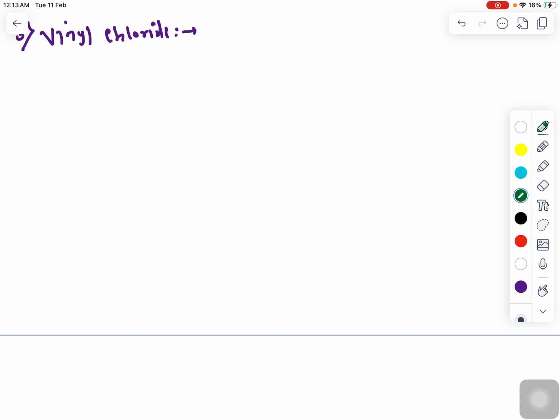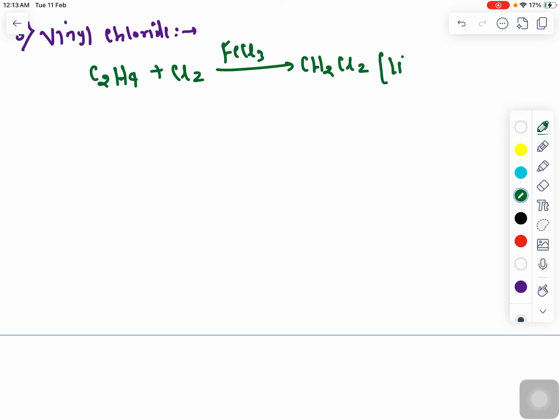When we talk about vinyl chloride, it will form from C2H4, ethylene, which reacts with chlorine in presence of FeCl3. So the catalyst here is FeCl3 and it will form CH2Cl2. Is that clear? CH2Cl2, and this reaction is happening in liquid phase.